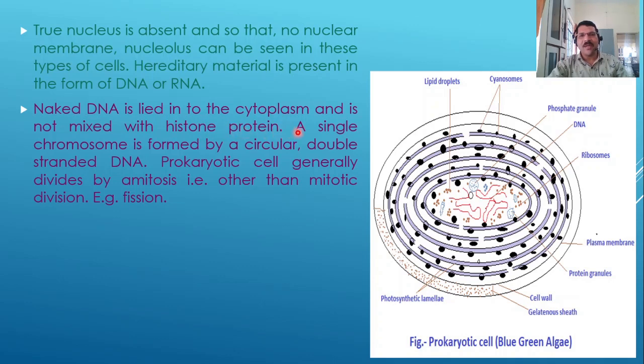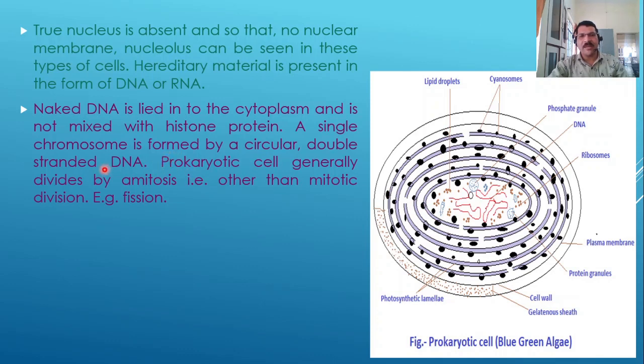Here a naked DNA is present and it forms a single chromosome, which is circular and double stranded. So the chromosome of the prokaryotic cell is represented by a circular double-stranded DNA.